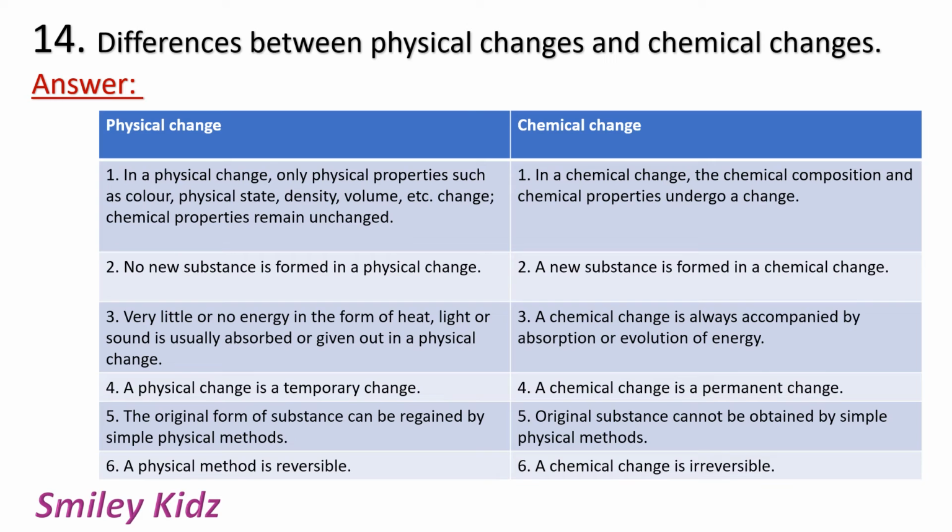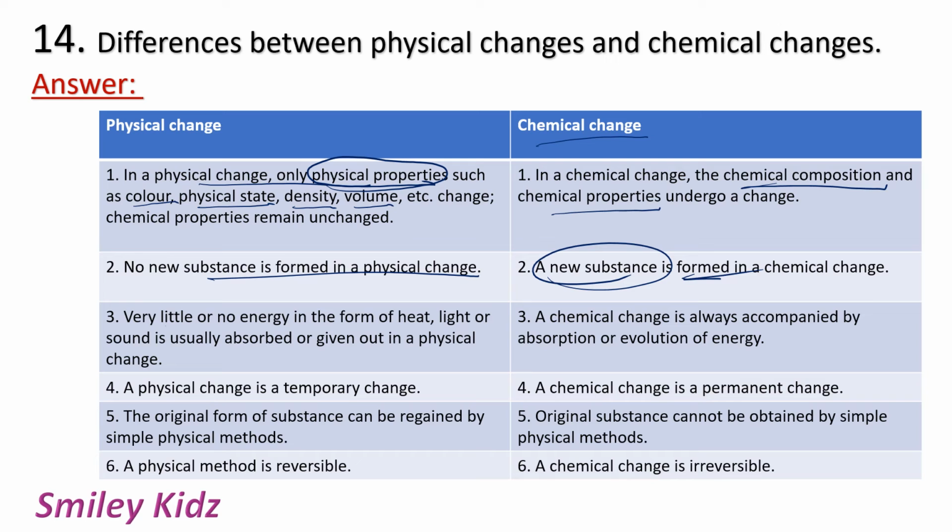Question number 14. Differences between physical changes and chemical changes. Physical change. In a physical change, only the physical properties such as color, physical state, density, volume, etc. change. But the chemical properties remain unchanged. In a chemical change, the chemical composition and the chemical properties undergo a change. In a physical change, no new substance is formed, whereas in a chemical change, a new substance is formed.